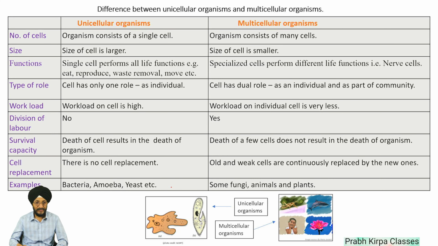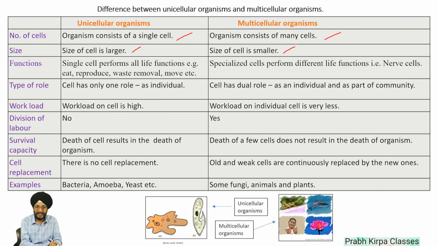Now, we will see the difference between unicellular and multicellular organisms. As you know, the number of cells in the case of a unicellular organism is only one, whereas a multicellular organism consists of more than one cell. Size: in the case of unicellular organisms, cell size is larger, whereas in the case of multicellular organisms, the size of the cell is smaller.